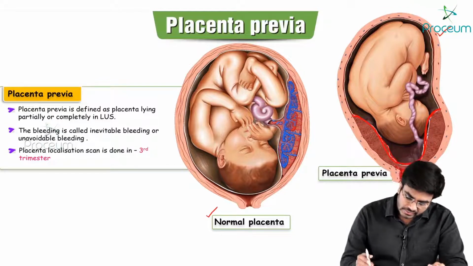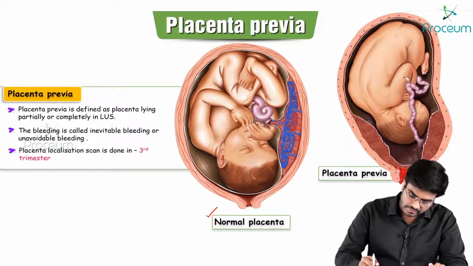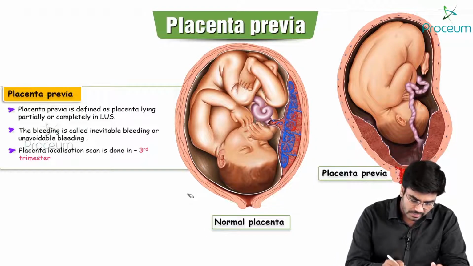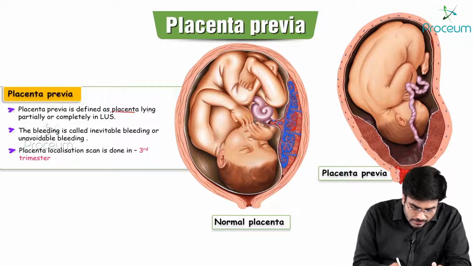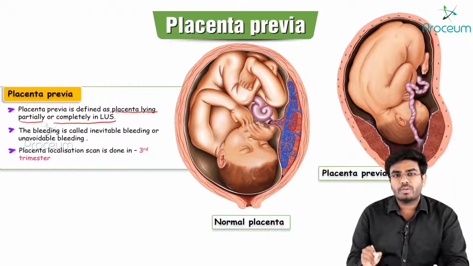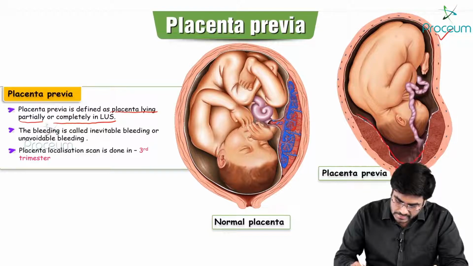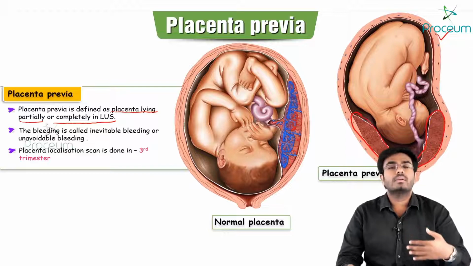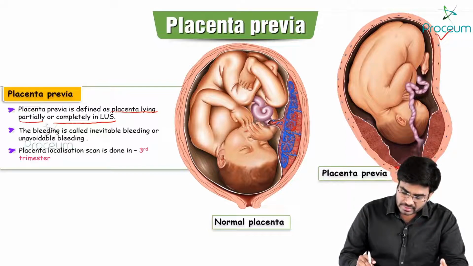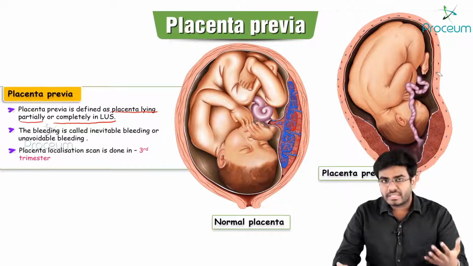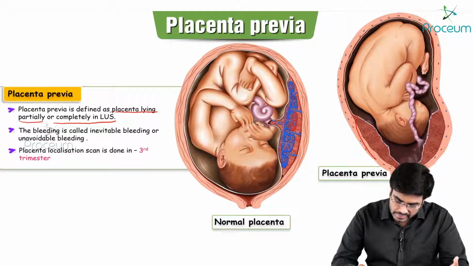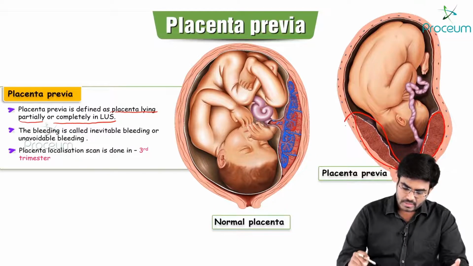So what is the exact definition of a placenta previa? The exact definition of placenta previa is placenta lying partially or completely in the lower uterine segment. For example, in this image, the placenta is completely in the lower uterine segment, completely obstructing the baby's delivery. That's a very major degree of placenta previa. It's completely closing the entire internal cervical os.